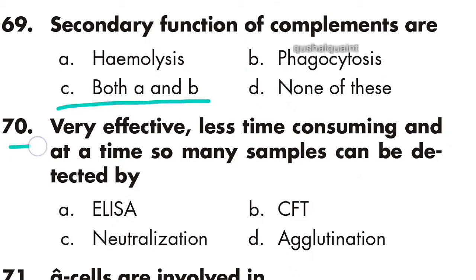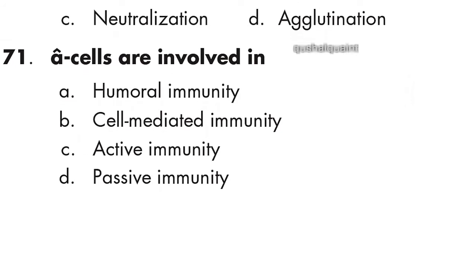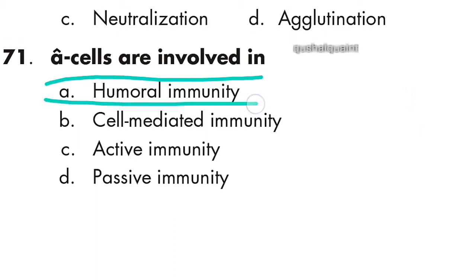70th question: very effective, less time consuming, and so many samples can be detected at a time by ELISA. Option A is right, ELISA. 71st: B cells are involved in humoral immunity.